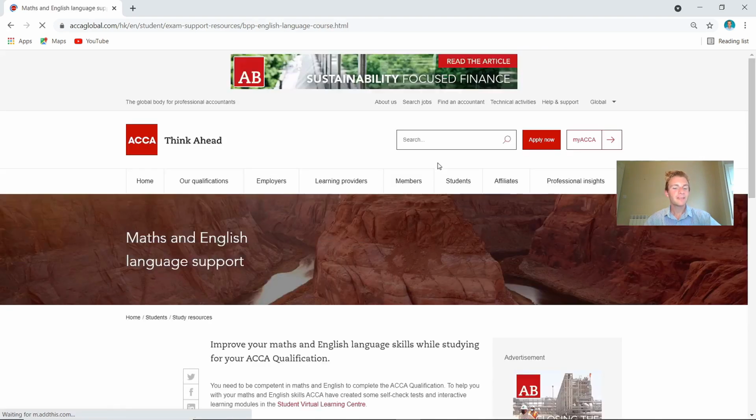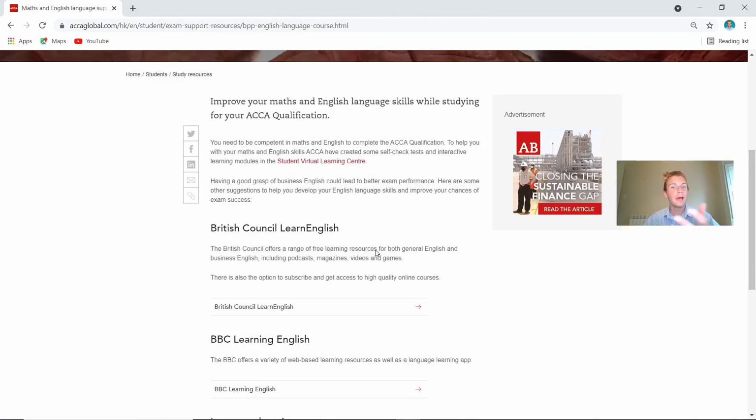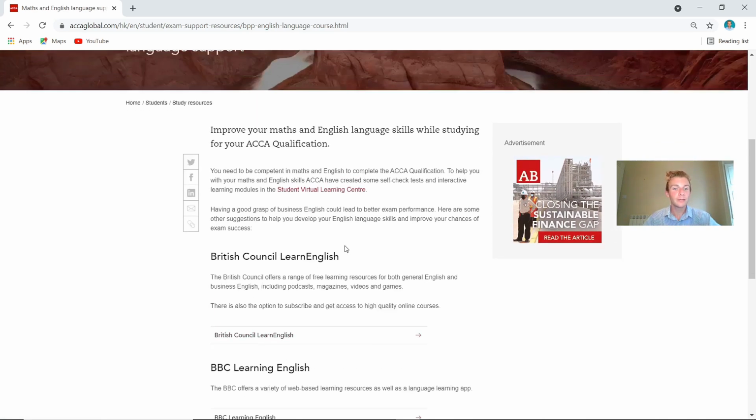We've already seen maths and English come up before. You've got more actual resources on here. The key thing about the English language skills is because in this exam you have to explain and say why and what are the reasons for and against, the benefits and the negatives about a potential decision. So it's all how you communicate. That is what is going to separate a student who passes versus someone who fails. So if you need some support, all the links are on there.